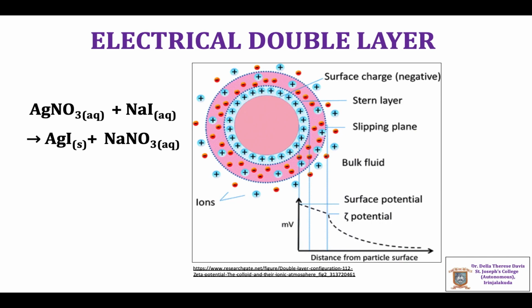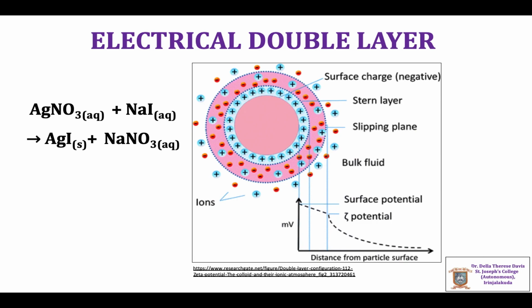The electrical properties of colloids can be understood on the basis of electrical double layer formation. We have seen that the colloids carry either positive charge or negative charge. Now let us consider an example for the formation of a negatively charged colloid.